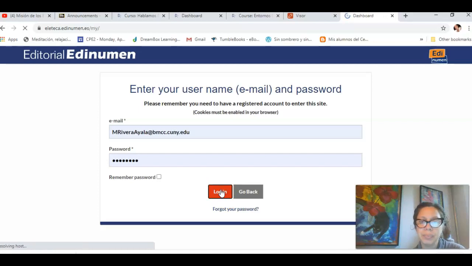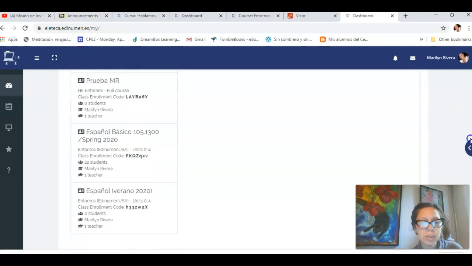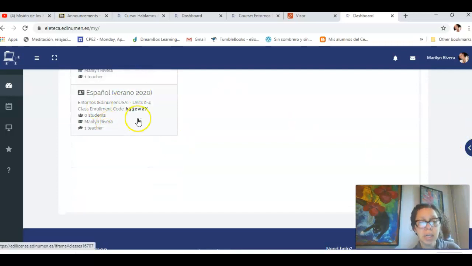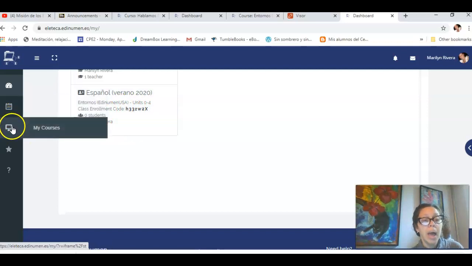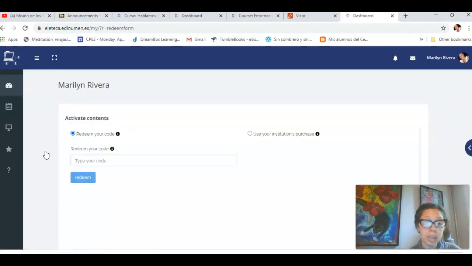Once you have created your account, you can log in into Eleteca. Of course, you're going to see all my information here. Then, in your case, you should see this one, Español Verano 2020, ¿verdad? Because this is your class, okay? Now, if this is the first time that you are logging in, then you should activate content, okay? And the code that should go here is the one that comes within the book.